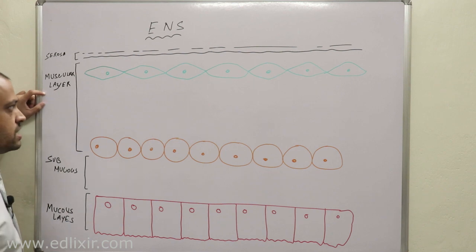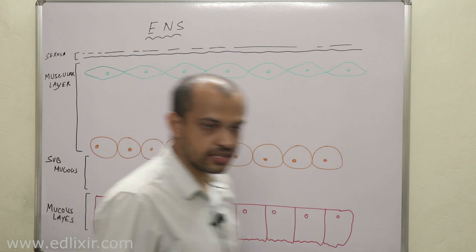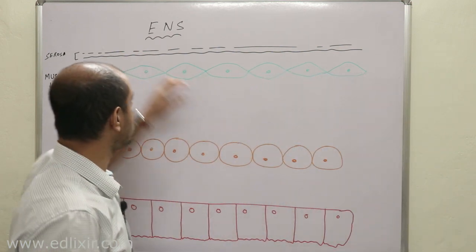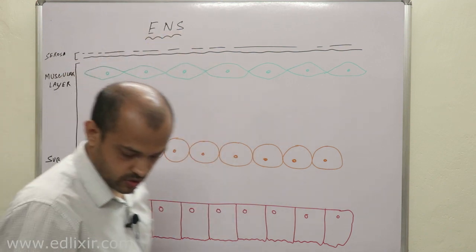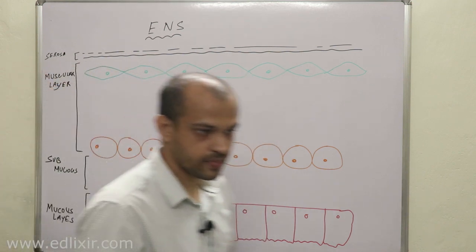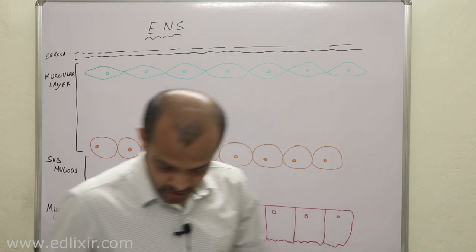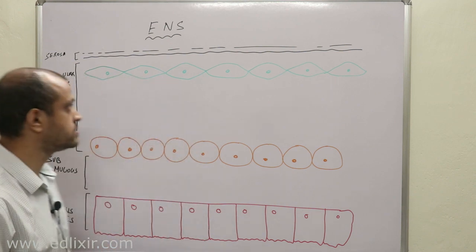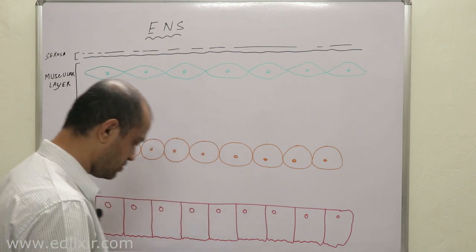What is the most important thing about this particular ENS is this. Now listen, these are what? Normal cells? Do you think these are neurons? Our main topic is the enteric nervous system, right? Do you think that there are any neurons here? Now I will be placing the neurons strategically, and you must draw with me whatever I am drawing.